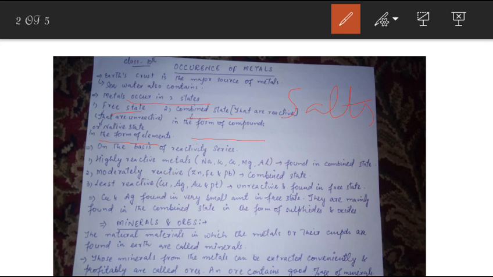And the moderately reactive metals, I will show you here in the reactivity series of metals. K is the symbol of potassium.